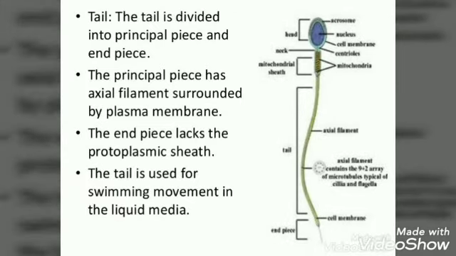The last and fourth part of the sperm is the tail. The tail is divided into the principal piece and the end piece. The principal piece has an axial filament which is surrounded by a plasma membrane. The end piece lacks the protoplasmic sheath. The tail helps the sperm to swim in a fluid medium. A human male ejaculates about 200 to 300 million sperms during coitus or sexual intercourse. Seminal plasma along with the sperm constitutes the semen.